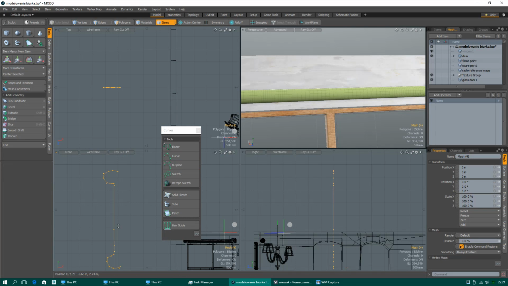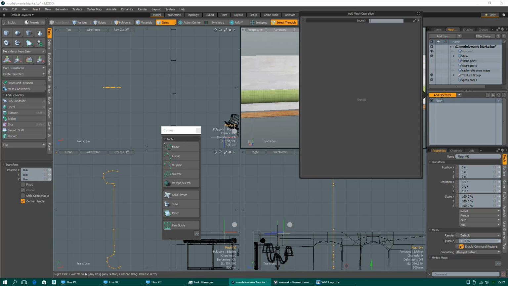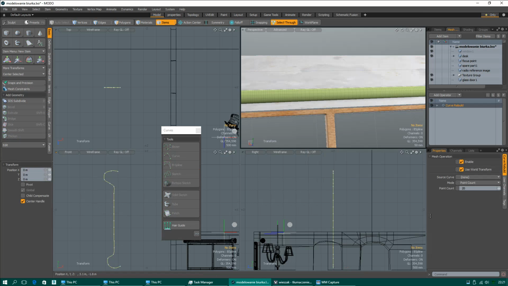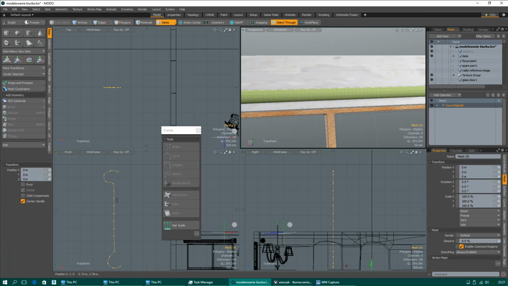It's not finished yet, because we have to add another operator, which has to do with curves. Curve rebuild. We can change how many vertices it will have. After we did that, by pressing the Control button, we will select this and this, and we have to